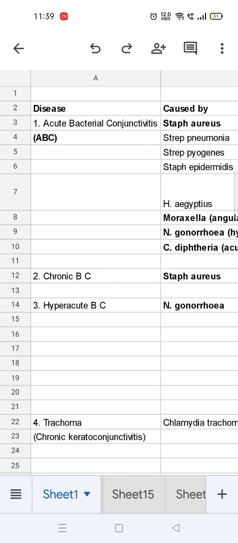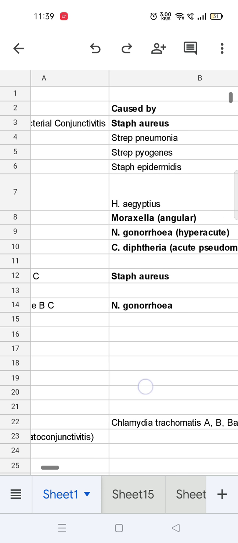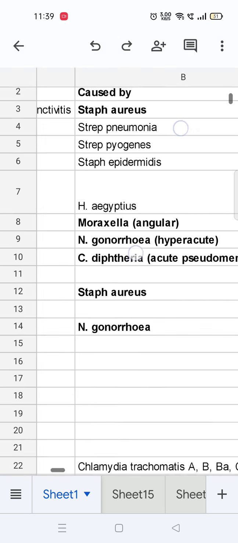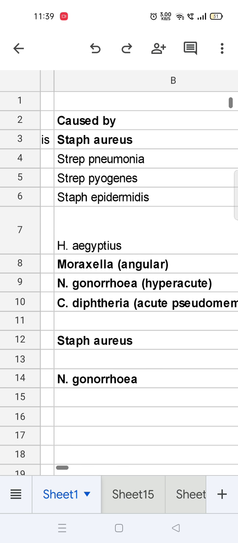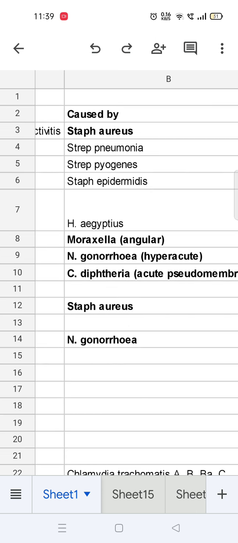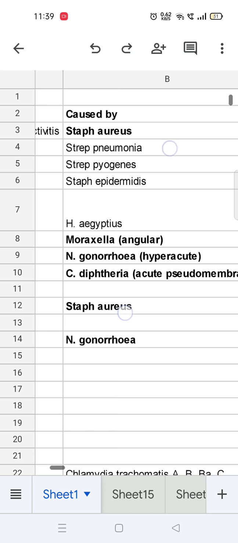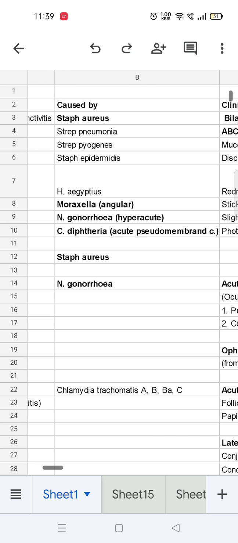Hi everyone. So the first disease in the ocular and ear infections is the acute bacterial conjunctivitis, known as ABC. The causative agents are as follows. The most common cause is Staph aureus. After that, we will see the specific causes. Of angular conjunctivitis, it is Moraxella. Of hyperacute conjunctivitis, it is Neisseria gonorrhea. Of acute pseudomembranous conjunctivitis, it is Corynebacterium diphtheria.